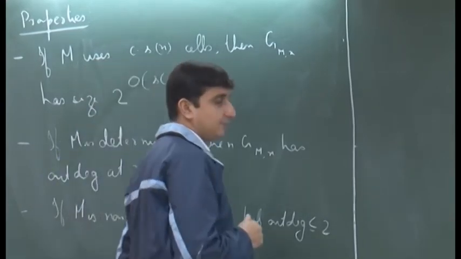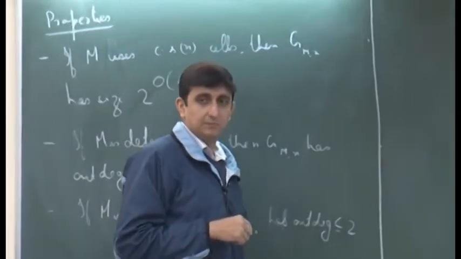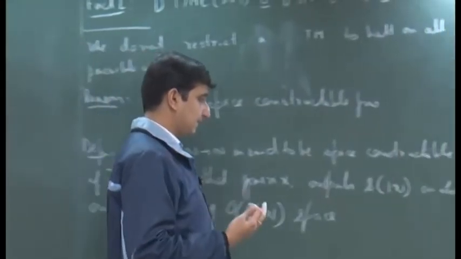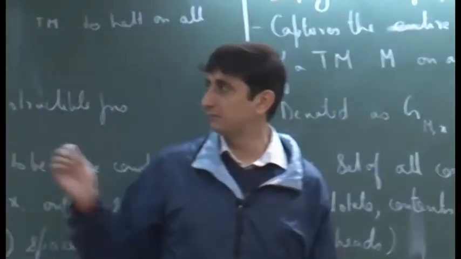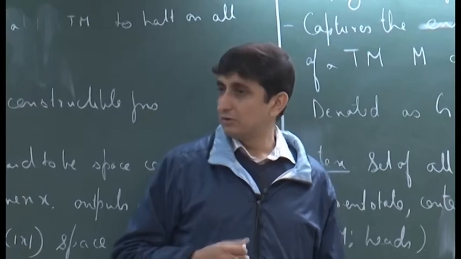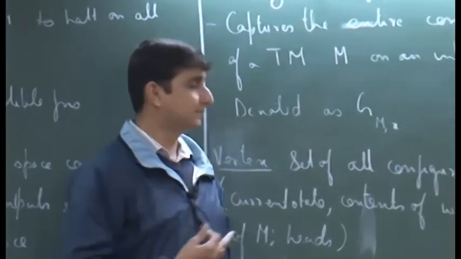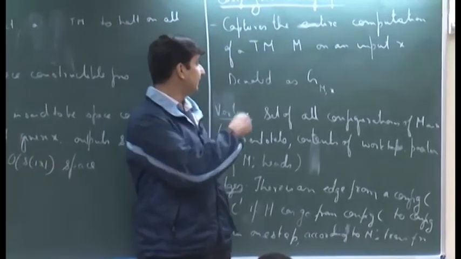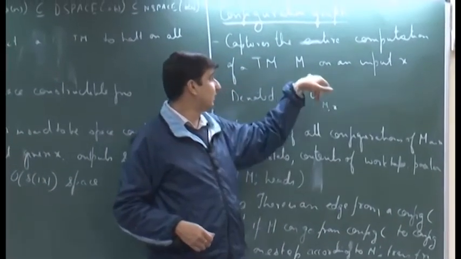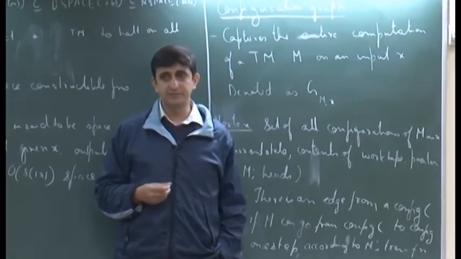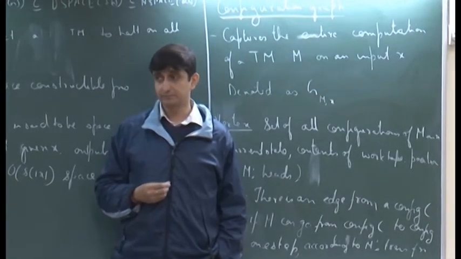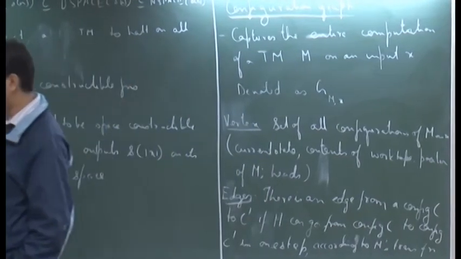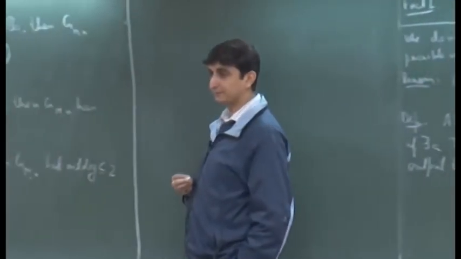Okay. Before I come to that, as I said earlier, this idea of the configuration graph is very useful in studying complexity theory. Why is that? How does this graph help us in determining whether a given input x belongs to the language of a machine or not?